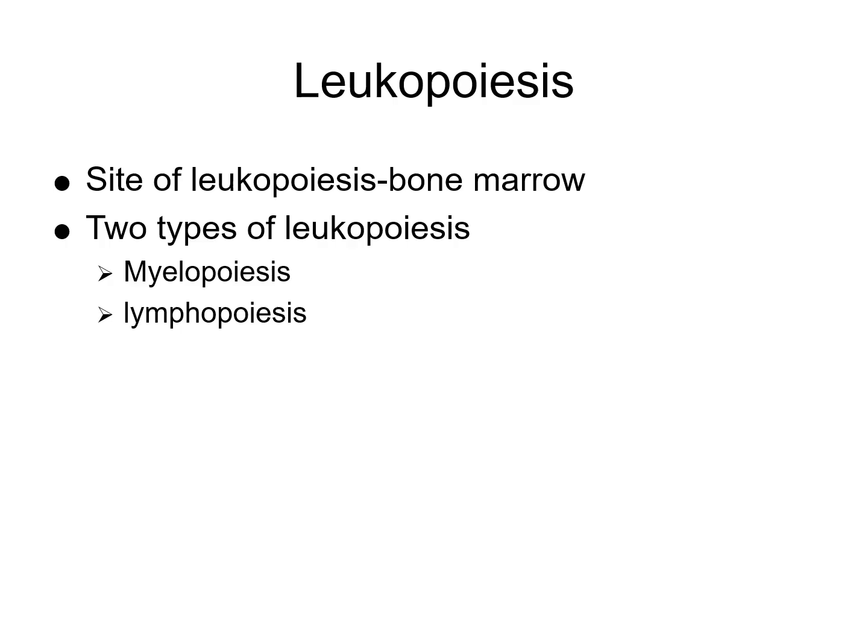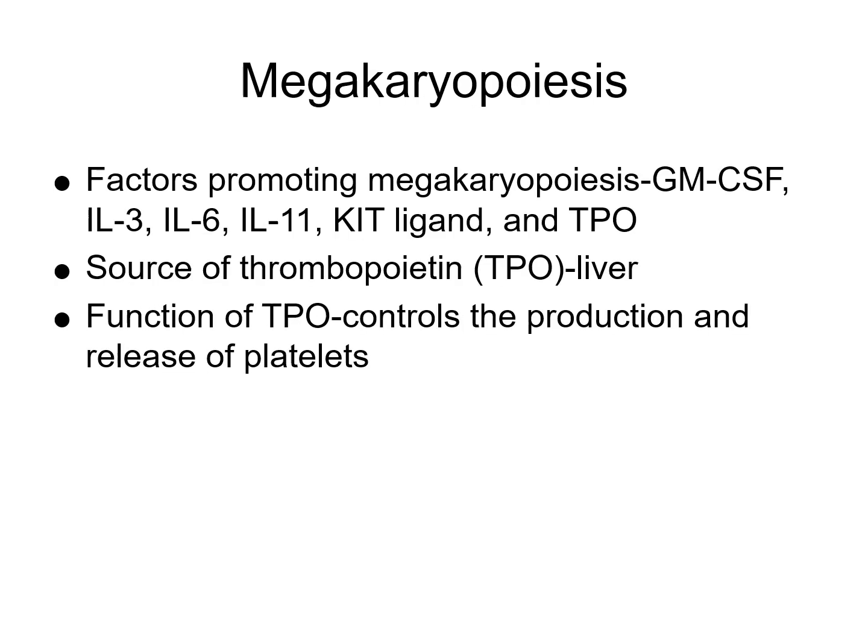Leukopoiesis usually occurs primarily in the bone marrow. There are two types. First one is myelopoiesis. This is the production of myeloid cells, including granulocytes like neutrophils, eosinophils, basophils. It also does monocytes and other related cells. And then we have lymphopoiesis. This is the production of lymphoid cells, including your T and B lymphocytes and your natural killer or NK cells.